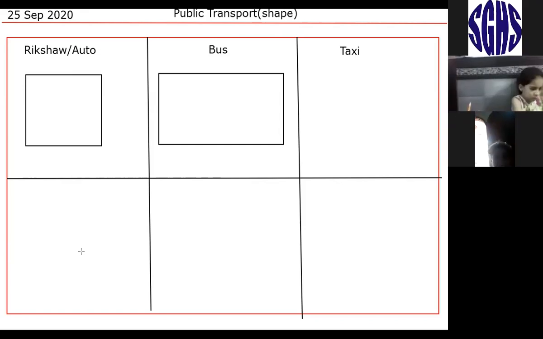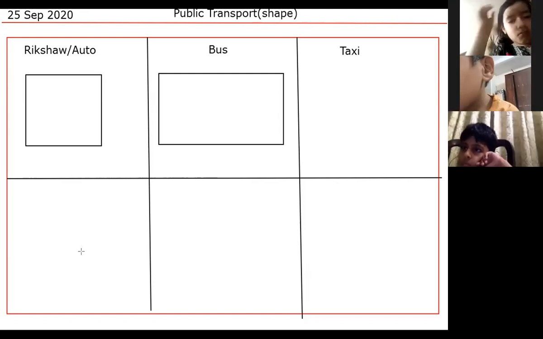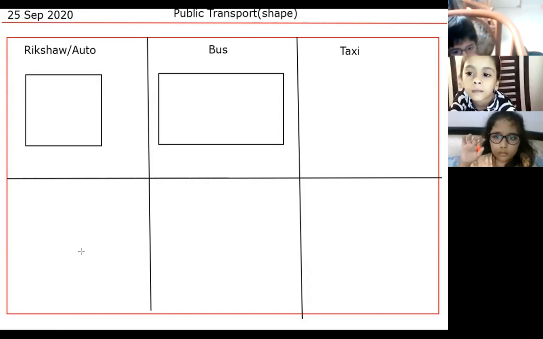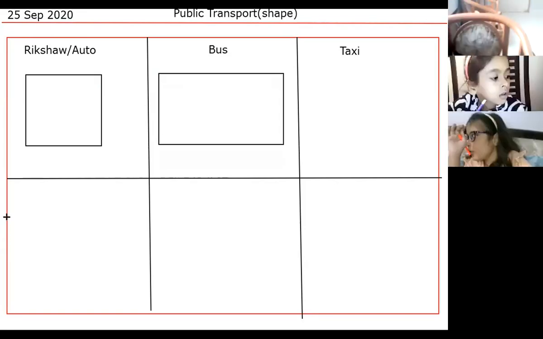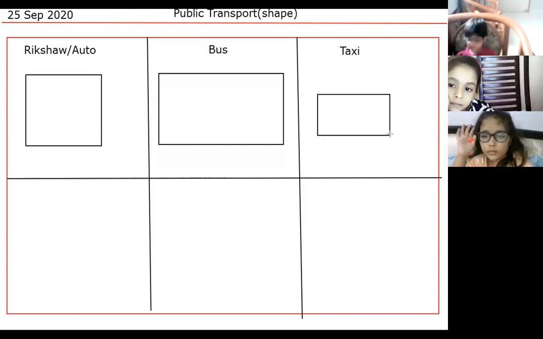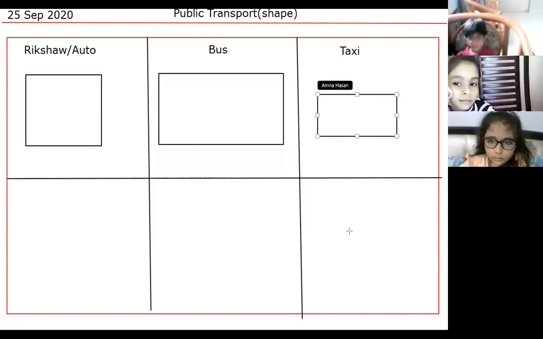Really? Is this a rectangle? Who's going to confirm? Taxi is a rectangle in shape. Let me confirm it with Khizar. Yes, Khizar. Is the taxi really in the shape of a rectangle? Teacher, I can hear you. Rectangle, yes or no? Or any other shape? Teacher, yes, rectangle. Very good, Khizar. Nice. You are paying attention. Everyone, it's a rectangle. A smaller rectangle, but indeed it is a rectangle.